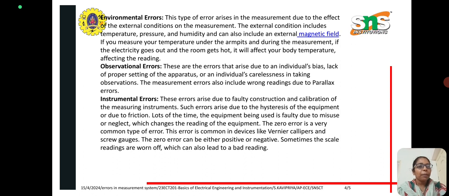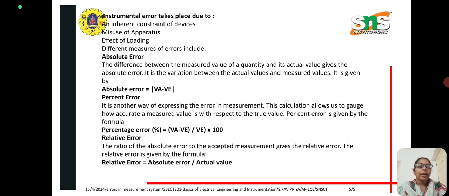The zero error can be either positive or negative. Sometimes the scale markings are worn off, which also leads to bad readings. Environmental or instrumentation errors can take place due to the inherent constraints of devices, misuse of apparatus, and effect of loading. Different measures of the errors include absolute error, percentage error, and relative error.